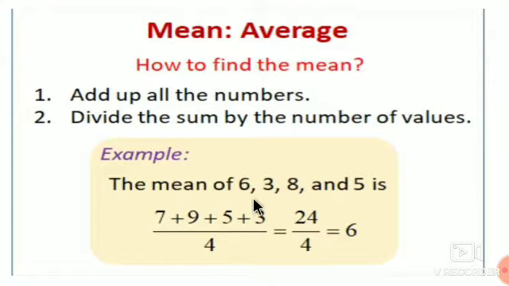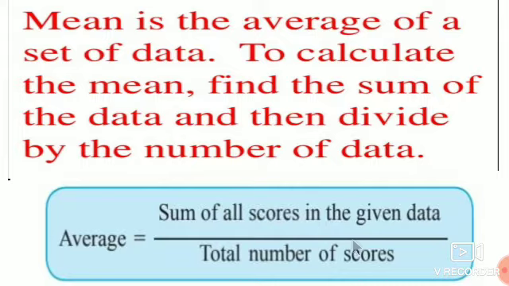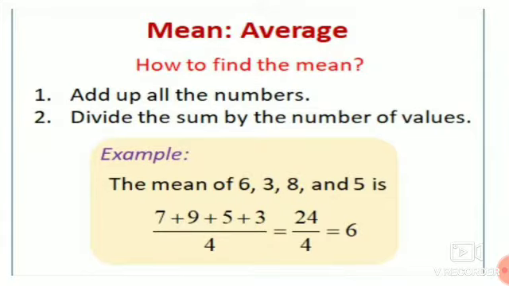So we will write here 4. 1, 2, 3 and 4. So add up. We will get the sum as 24. Divide by 4. Answer is 6. So 6 is the average or mean of the given data. This time, average is equal to the sum of all the scores in the given data upon the total number of scores. Then you can write it in addition form, divided by the total number of scores, and then solve it.